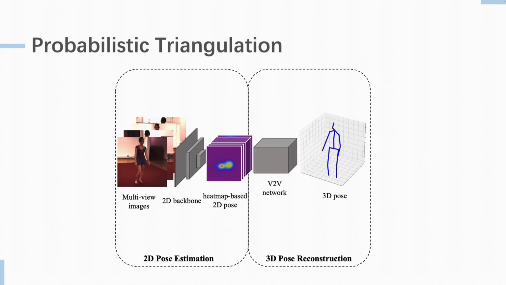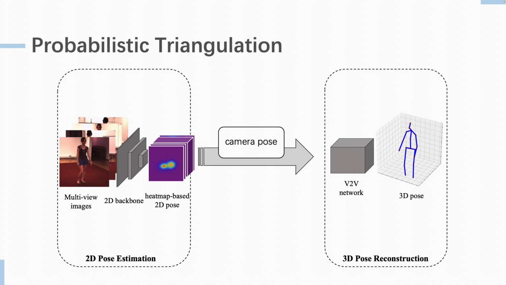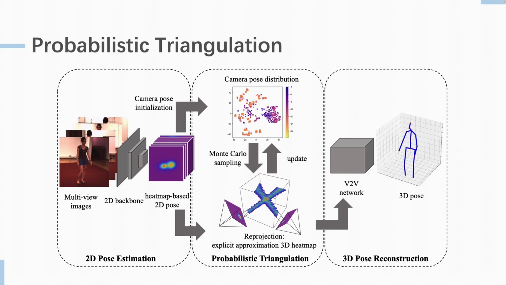As illustrated in the figure, this is a calibrated 3D human pose estimation algorithm where camera poses are applied between 2D pose estimation and 3D pose reconstruction to establish the connection between 2D and 3D heat maps. We propose a probabilistic triangulation module that updates and maintains estimates of the camera pose distribution instead of relying on the camera pose itself, thus eliminating the need for camera calibration.